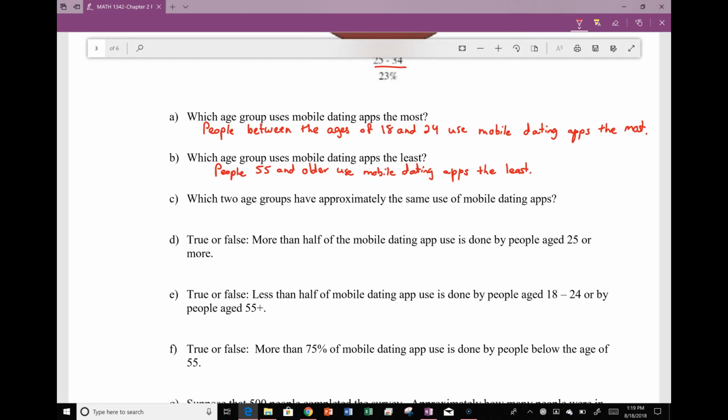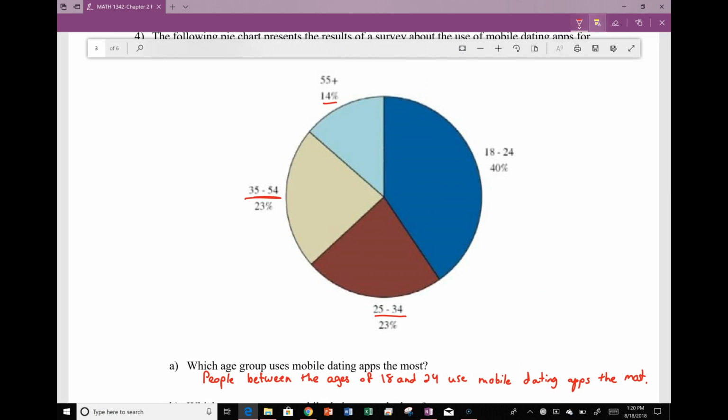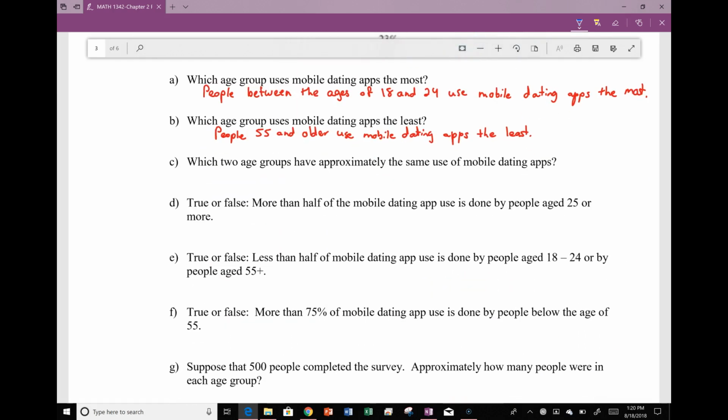Less than half of the mobile dating app use is done by people age 18 to 24 or by people age 55 and up. So 18 to 24 would be this group. 55 and up is this group. If I add those percentages, that gives up to 54%, which, yes or no, that is actually false. It's more than half. So it's not less than, it's actually more than half. So this one was false. We said this one was true.